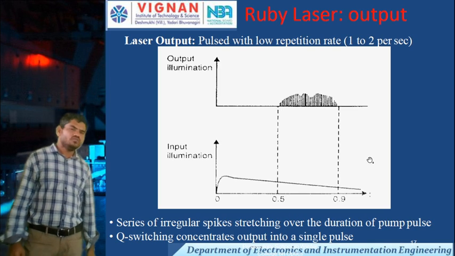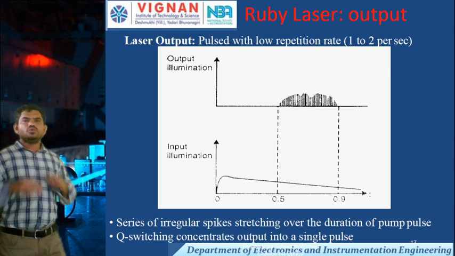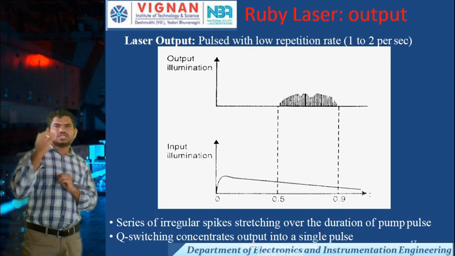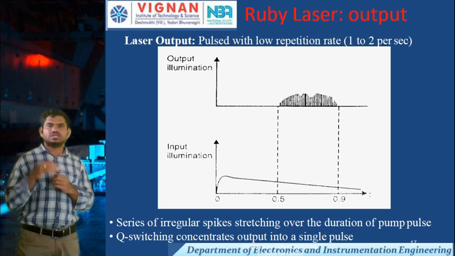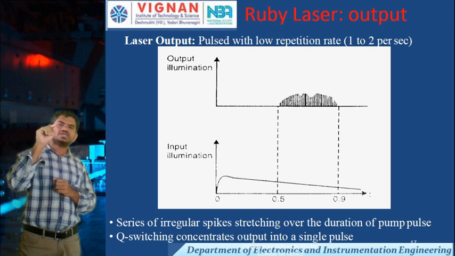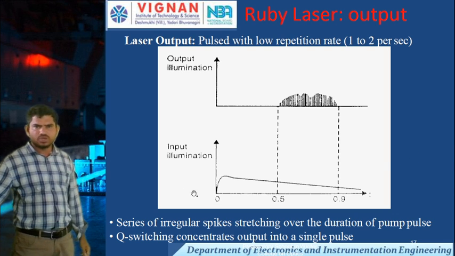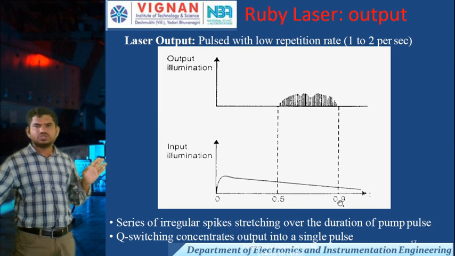Now, how do we get an output in a ruby laser? The ruby laser output is pulsed, with a very low repetition rate. This is our input, and now we get the output illumination, in the range from 0.5 to 0.9.